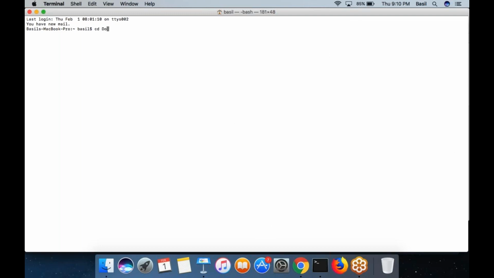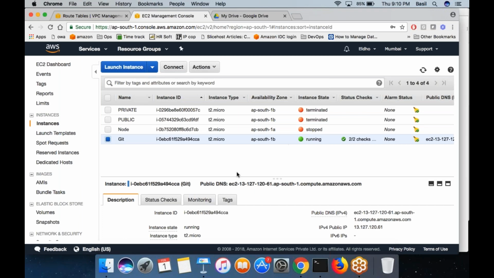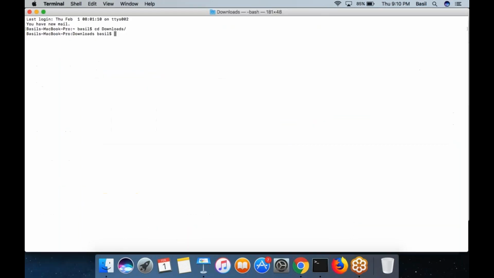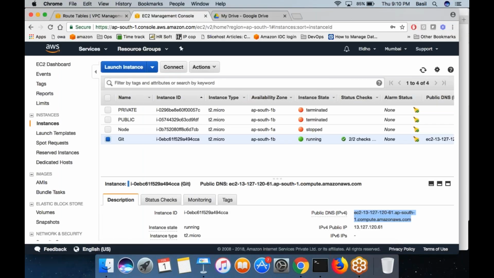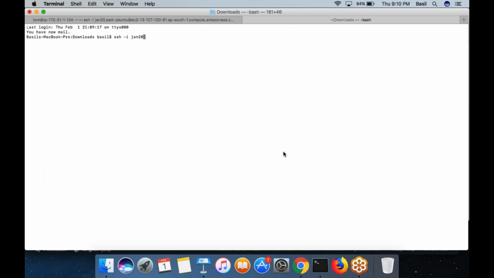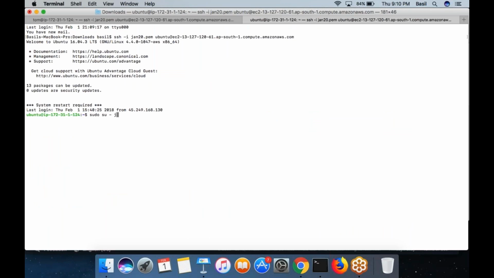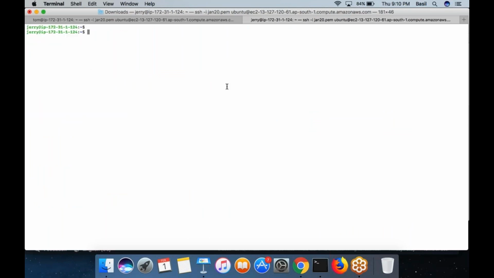So first let me log into the machine. I will log in as user Tom. I am going to log into Tom's computer. Okay, I became Tom here. Now in a different terminal, I am going to log in as user Jerry. So now I am logged in as user Jerry.